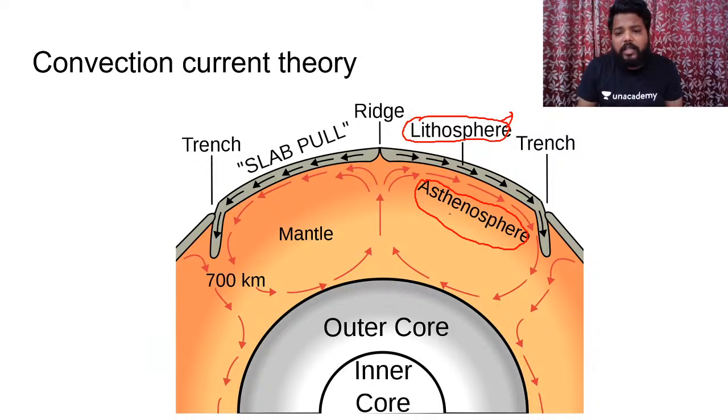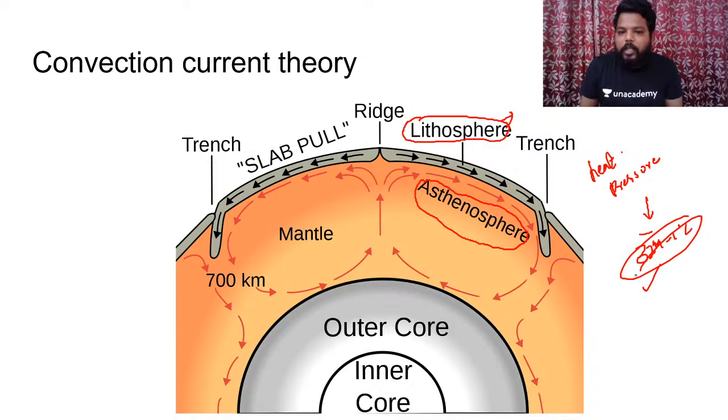And there is something which happens in the asthenosphere. Because of maximum heat and maximum pressure conditions, as we move deep into the interior of the Earth's surface, for every 32 meters we have an increase of 1 degree centigrade. So moving into deeper areas past the crustal regions, in the mantle, we have a huge amount of hot semi-molten material called magma.